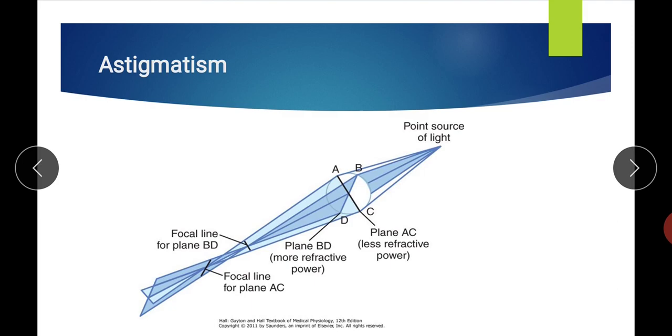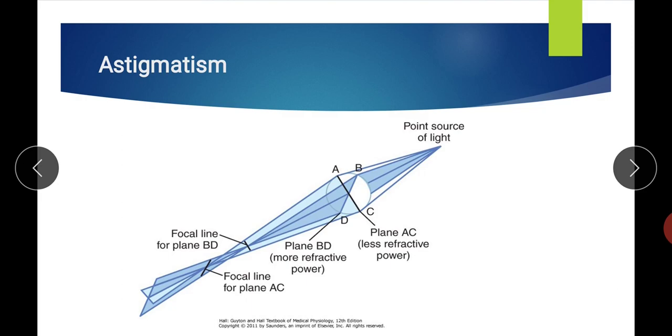The image formed by the other plane remains uncorrected. So that's why two types of lenses are used, cylindrical as well as spherical. In one plane the defect is corrected by a spherical lens and the other plane is corrected by a cylindrical lens.